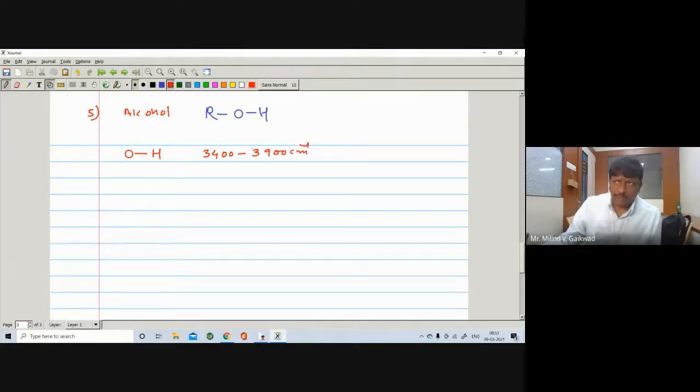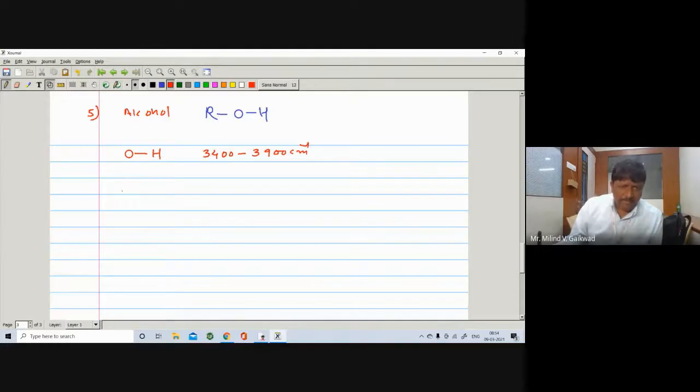We can take any value, right? Sometimes you may take 32, you may take 31. So it will appear above 3,000. Generally it will appear at 33, 34, 35, 36, 37. So these are the values for the OH stretching.